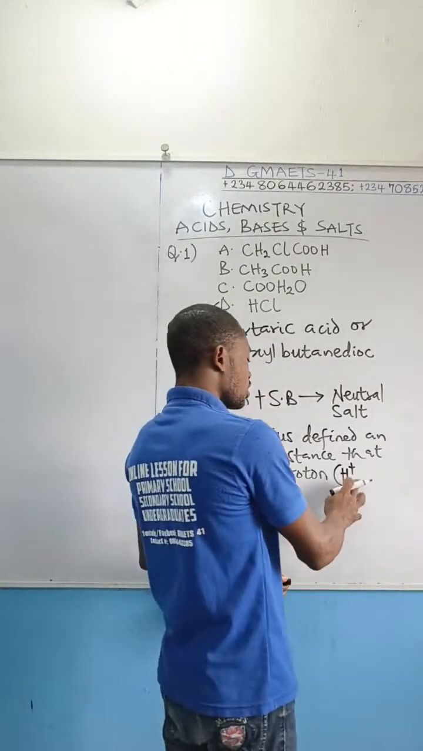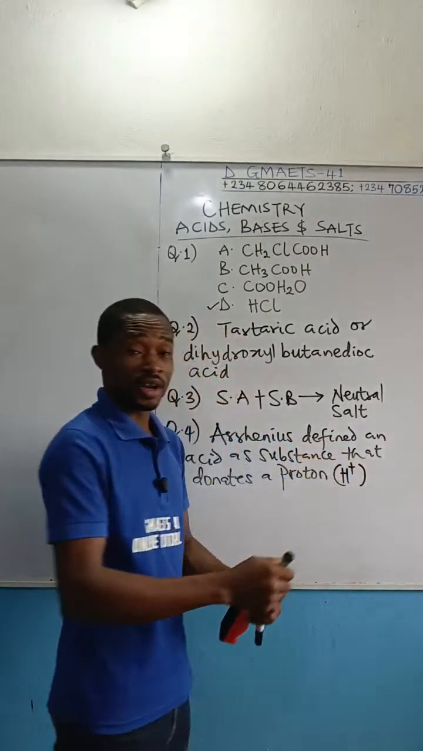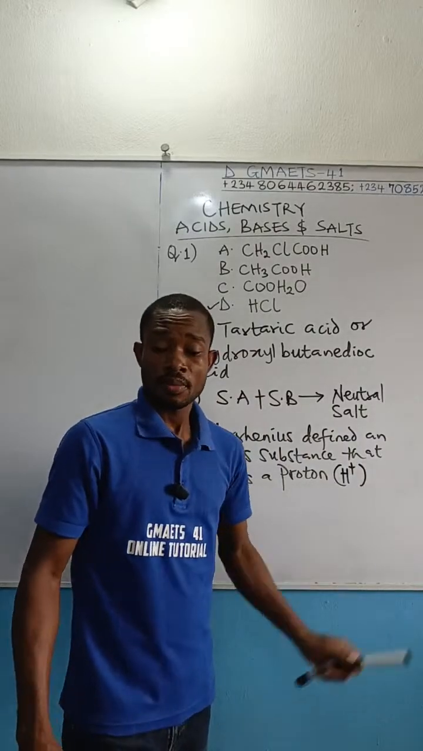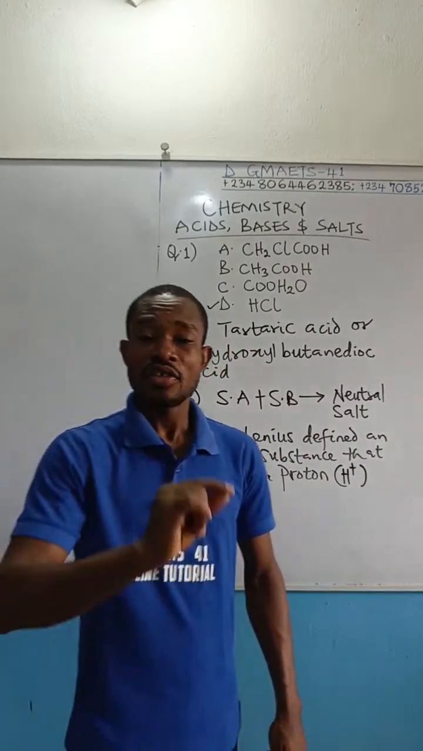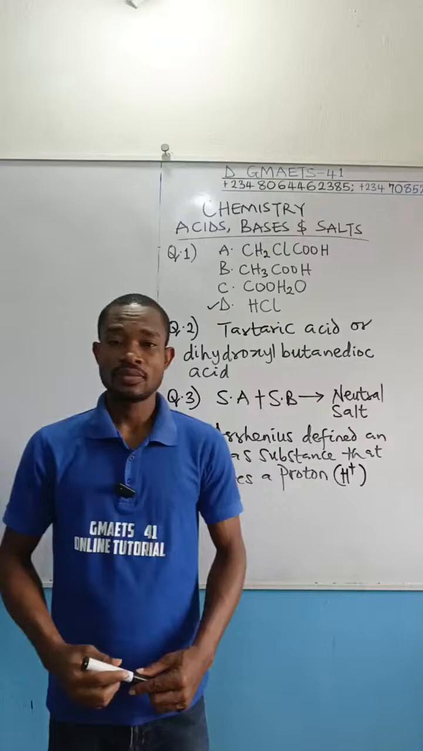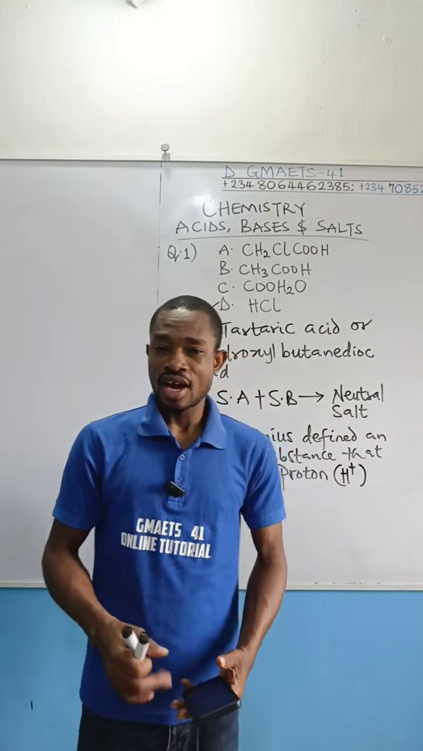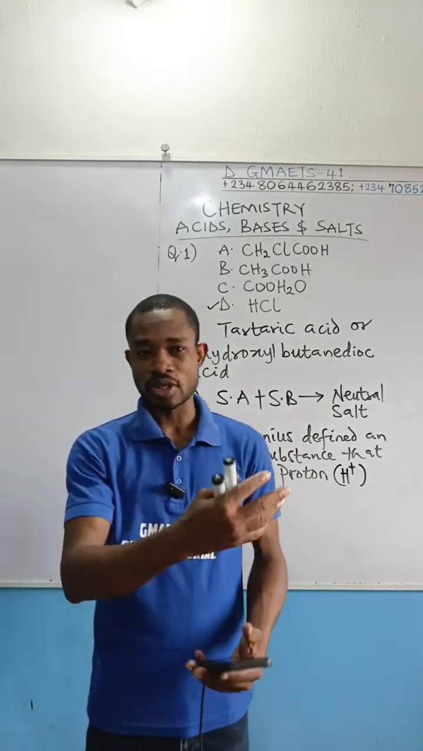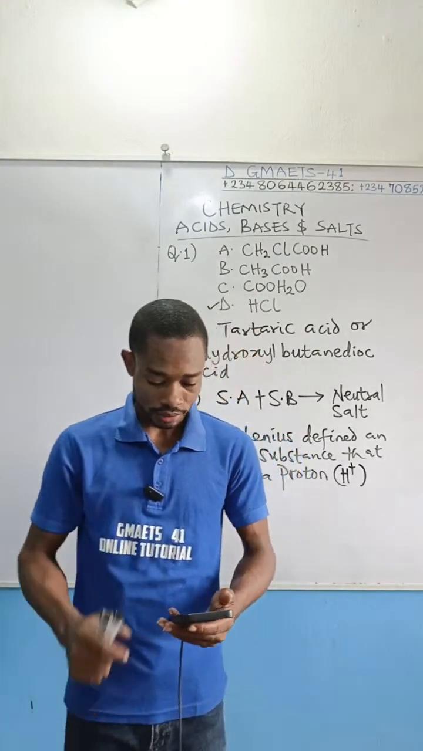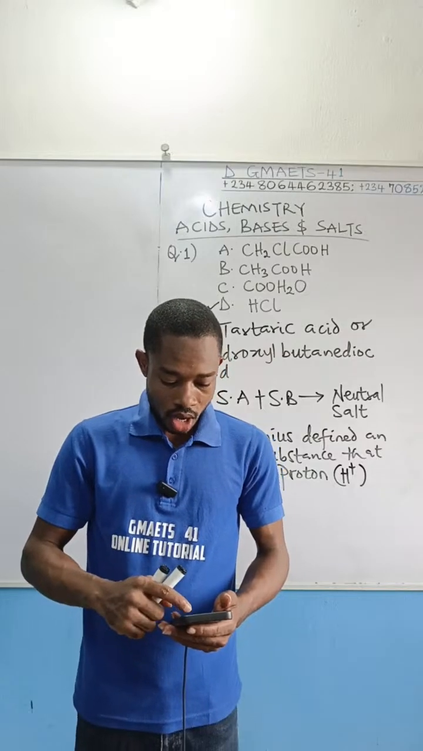The scientist that proposed this existence of proton is Brønsted-Lowry. So for now, since we are focusing on Arrhenius, I'm going to maintain this. But take note, like I said, H3O positive is also another form in which hydrogen ion, a proton, is considered to exist in solution. Okay, we are moving on.